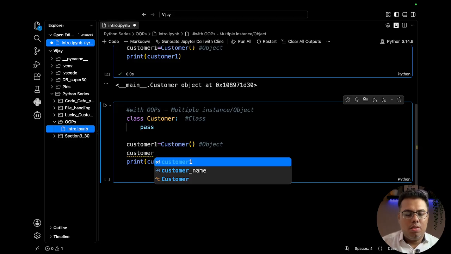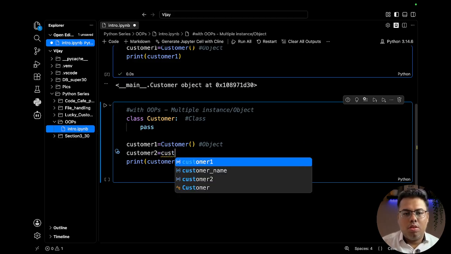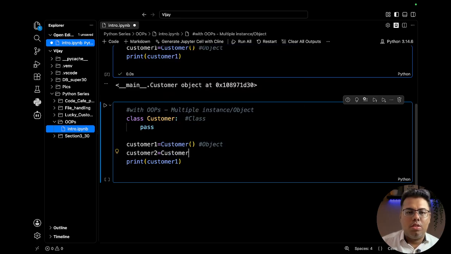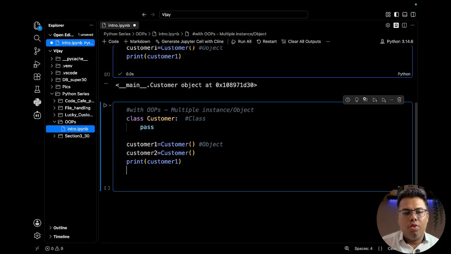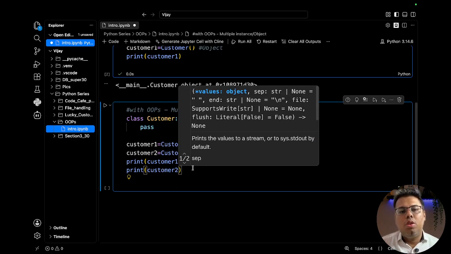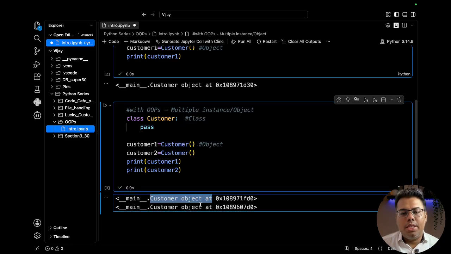Customer 2 equal to... but it's not giving an auto suggestion. Okay, customer. So the same class I can use for the object of customer 2. And when I run this, you can see different objects are created. Here we created one object, here we are creating two objects.